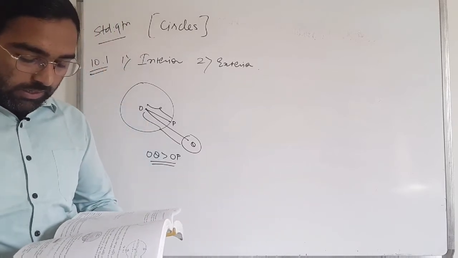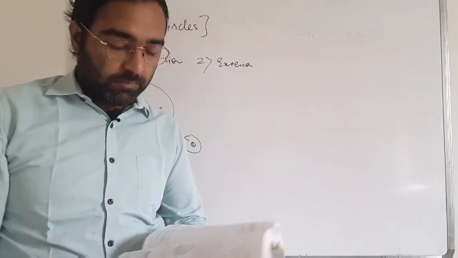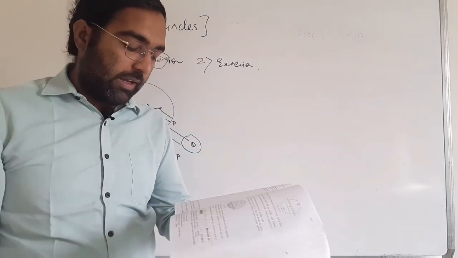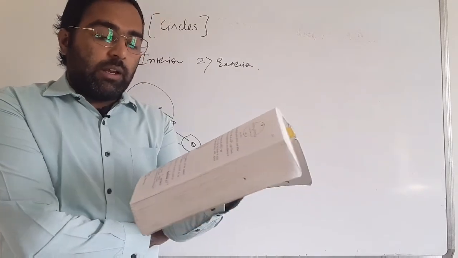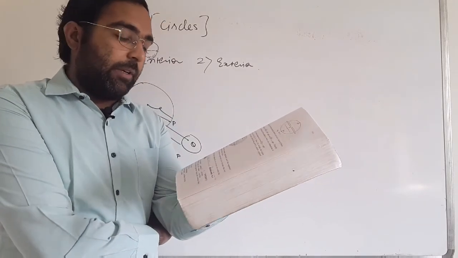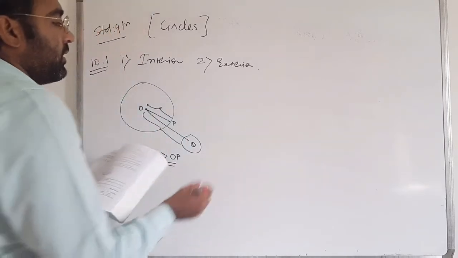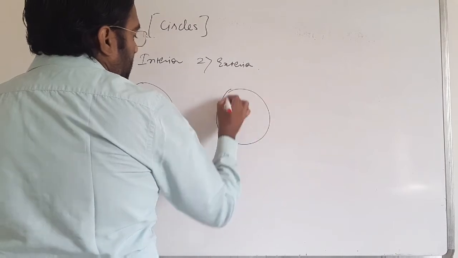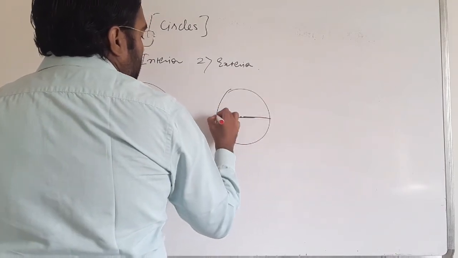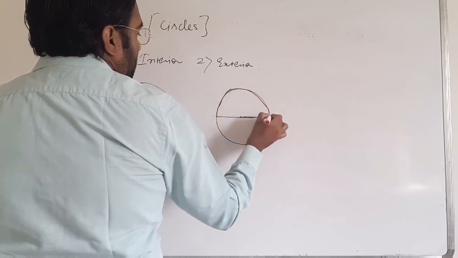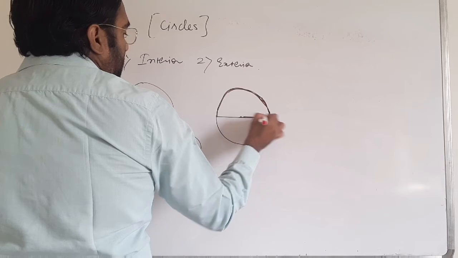Next, the longest chord of the circle is known as the diameter of the circle. Next, an arc is dash when its ends are the ends of the diameter. Now here is my circle and here is my diameter. So this is also an arc of the circle. Clear? This is also an arc of the circle.